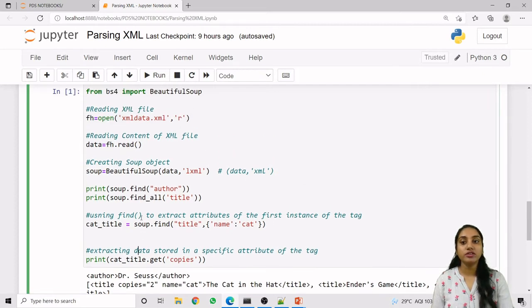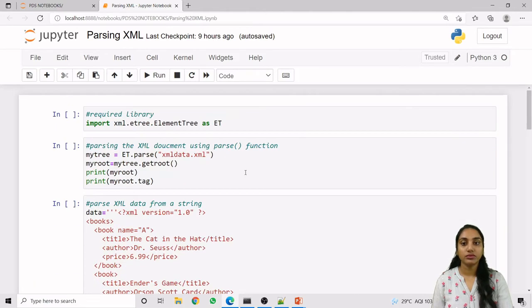Now this is the first method which we had learned, that is the BeautifulSoup method. Now let us understand the second method. The second method requires a library to be imported, which is import xml.etree.ElementTree as ET.